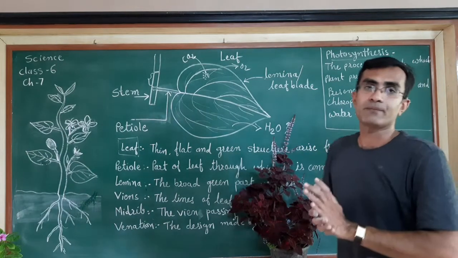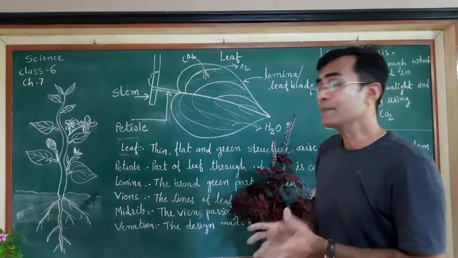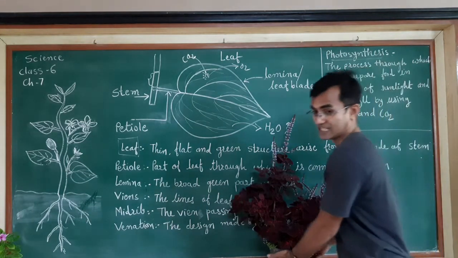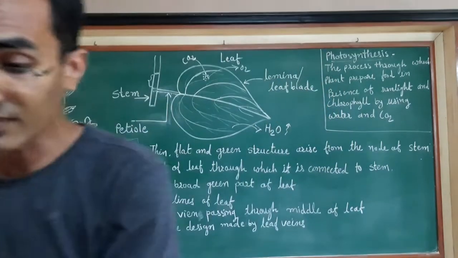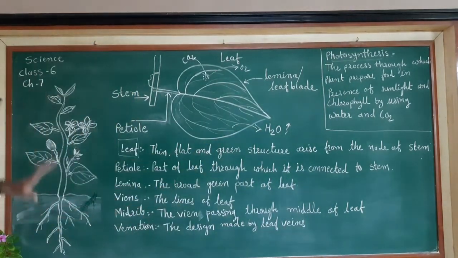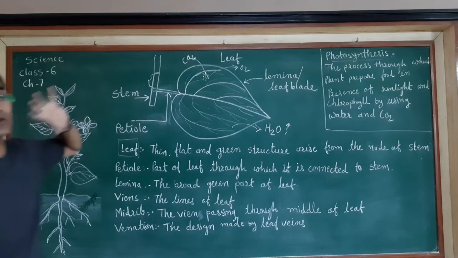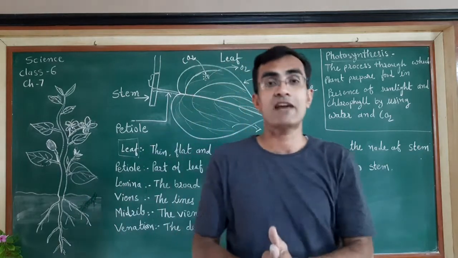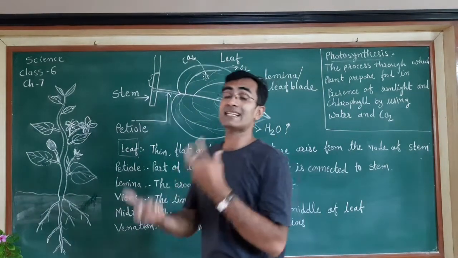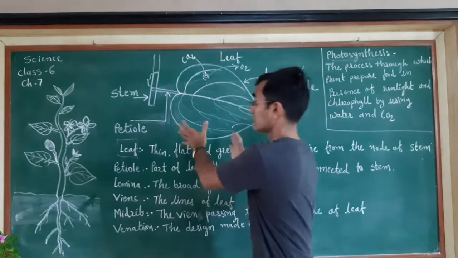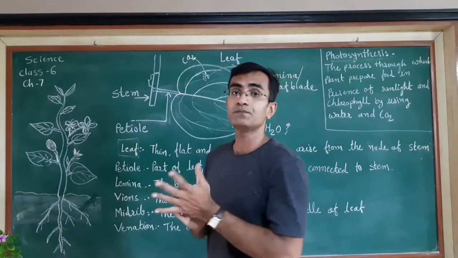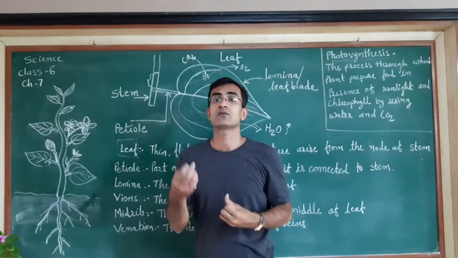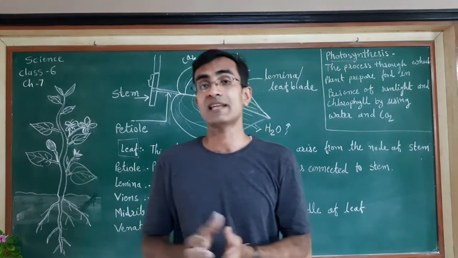You can write anyway, water transpiration. Okay, so hope you are clear with this experiment which is given in your textbook. Hope you are clear with all the terms and all the things which are given in your textbook and whatever I have explained. The next experiment which is given for the leaf is to find the presence of the starch, or presence of the food which is made by the leaf.